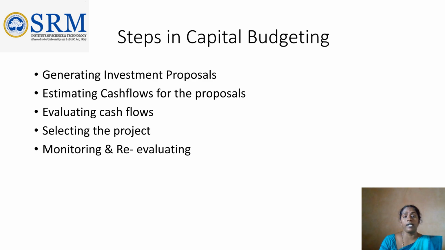Next, steps in capital budgeting. There are 5 steps in capital budgeting we'll discuss. First one, generating investment proposals. How will we generate the investment proposals? It involves identifying and creating ideas for potential investment opportunities. Proposals can include expanding existing operations, launching new products, acquiring new assets, or entering new markets. So this is about generating new proposals.